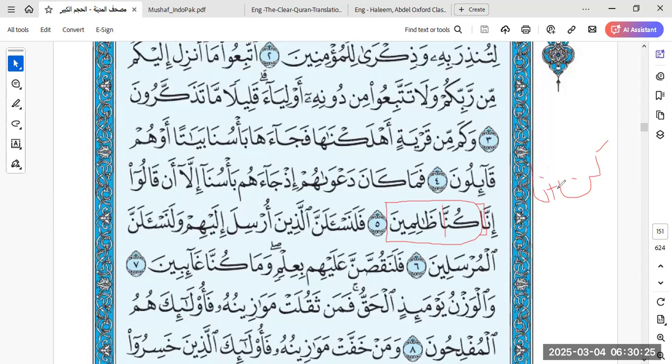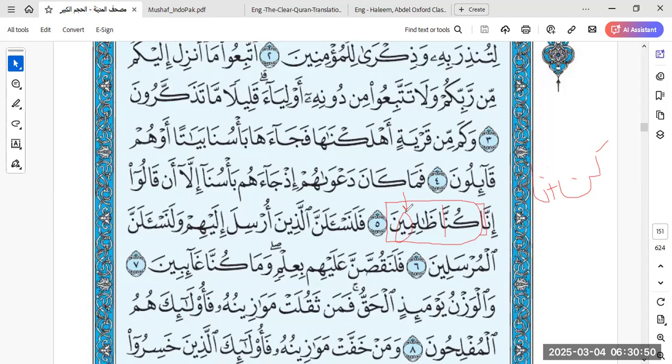All right. And where's the khabaru kana? Zalimin, which is mansub. All right. This is mansub. It's not zalimun. So zalimin it is khabaru kana mansub. What tells us this is mansub? This ya, right? Because it is a sound masculine plural. Jama Muzakkar Salim, the sound masculine plural is represented by a ya.